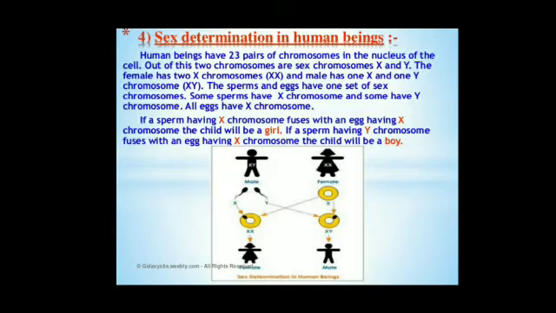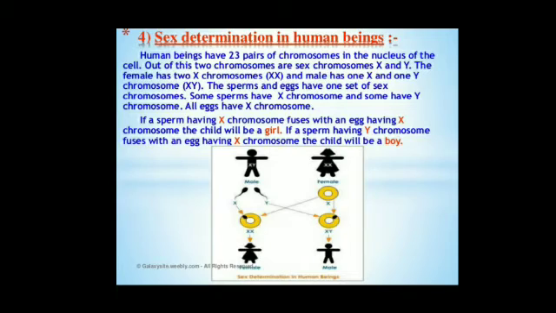As you know, reproduction in human beings is sexual reproduction, and for sexual reproduction, two parents are required. One is male and the other is female. In the female, the sex chromosomes are X and X. You can see X and X resemble each other, they are similar, so they are homozygous. But in males, it is X and Y. Different, X different, Y different, so it is heterozygous.